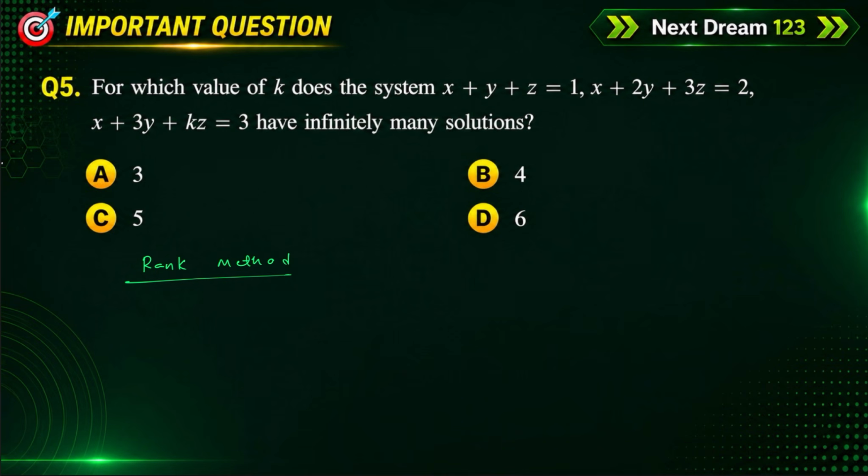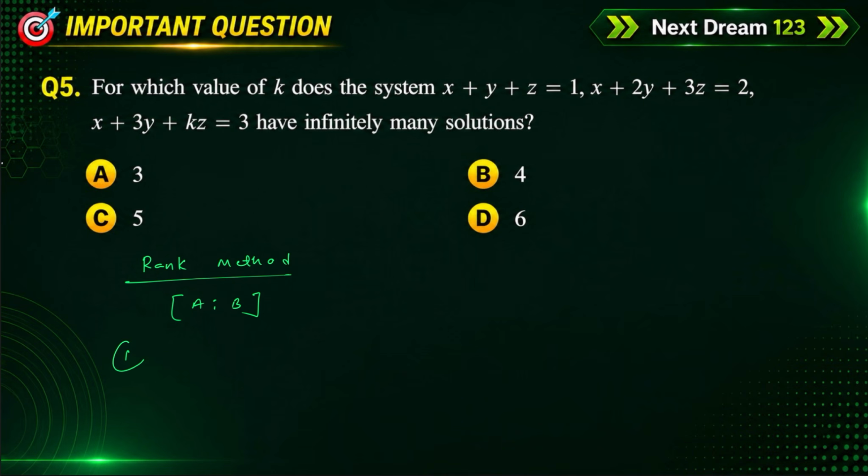What is the rank method? First you write down the augmented matrix. Here A is a matrix, the coefficients of x, y, z matrix. B is the RHS, the constant column matrix, 1 2 3. The RHS elements form the B matrix.